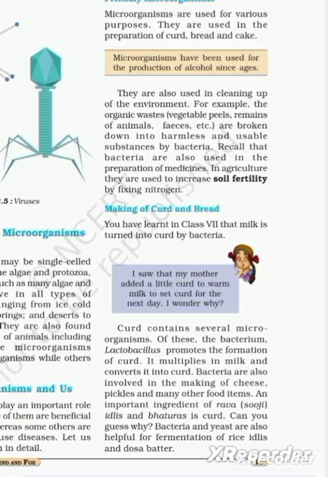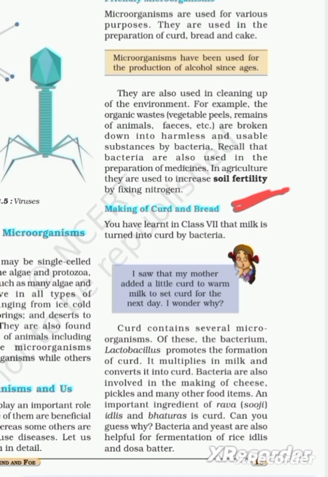And among friendly microorganisms, first we have studied that they are used in the preparation of curd, bread and cake. Now we are going to study in detail how they are used in making curd and bread. You have learned in class 7 that milk is turned into curd by bacteria.